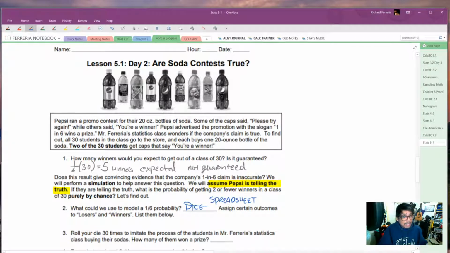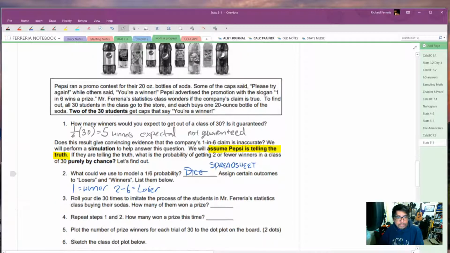We're going to assign outcomes as winners and losers, and we're going to list them below. If we were using dice, we would say, actually on the spreadsheet too, 1 is going to be a winner, and then 2 through 6 is going to be a loser. So we're going to roll our die 30 times to imitate the process of the students in Ferraria's class buying their soda. How many of them won?